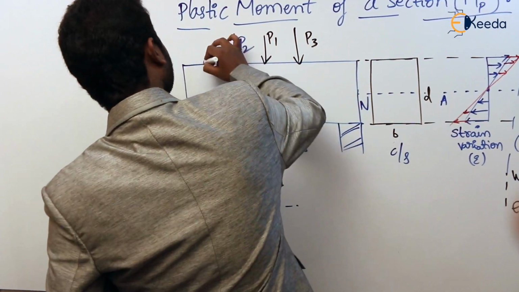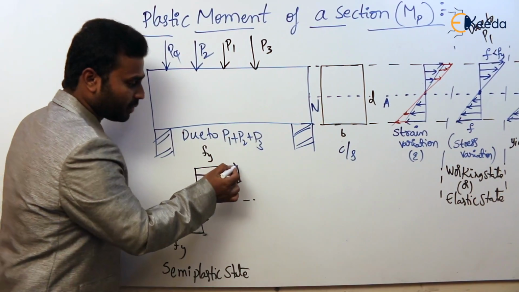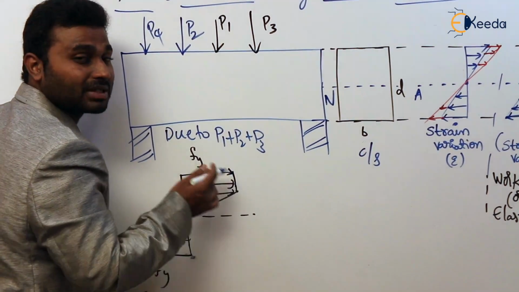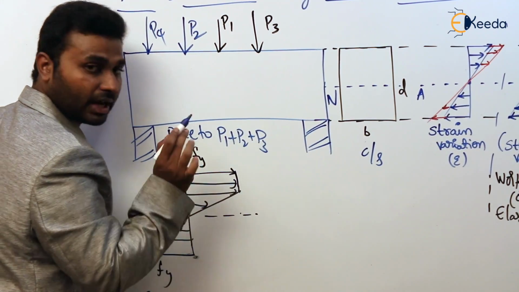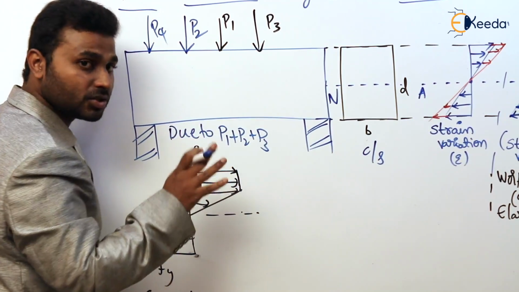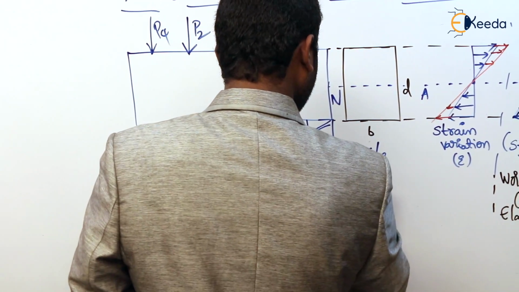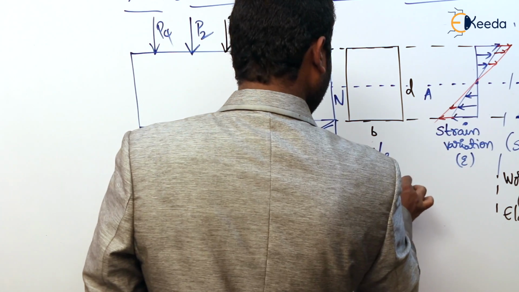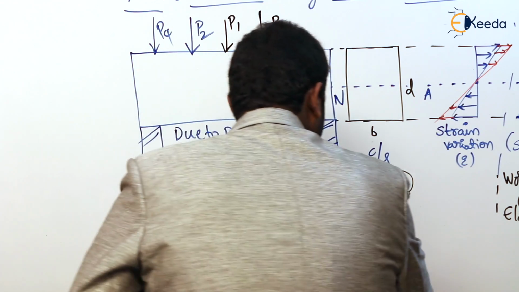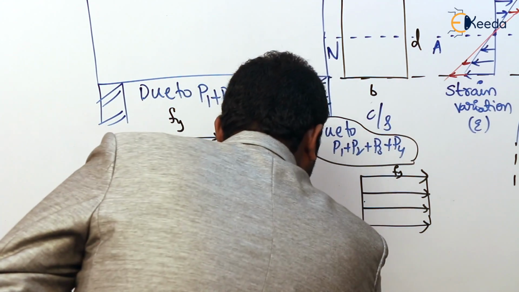Now on this beam we have increased the load up to P4. If you observe from here to here, the fibers are stressed up to the maximum, their full limit. This is the only limit we have. Now the remaining fibers will also be stressed uniformly because of this load. So due to P1 plus P2 plus P3 plus P4, the stress variation is like this. Here it is Fy and here it is Fy. This is known as the plastic state.